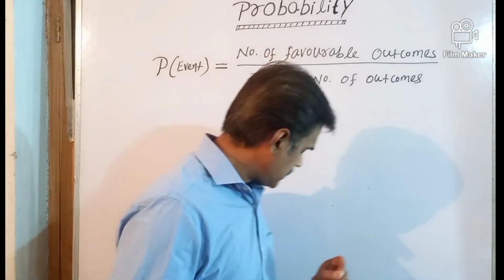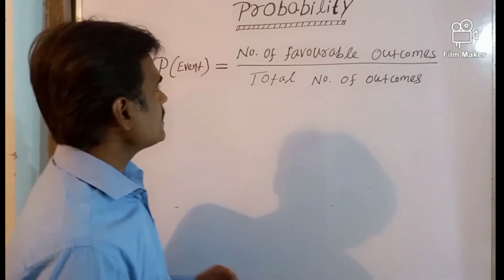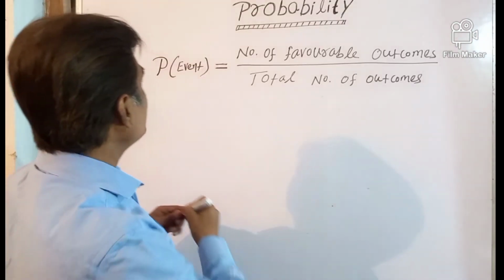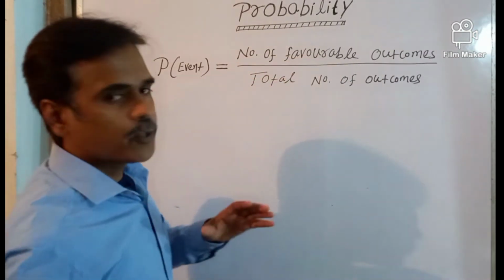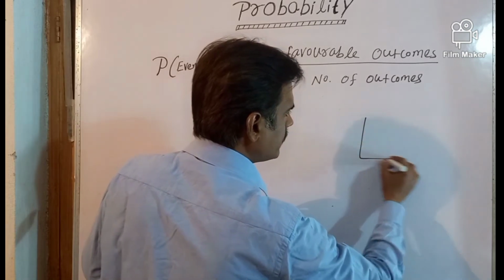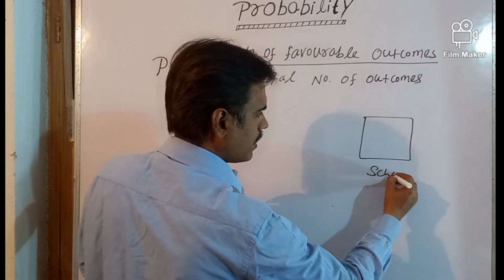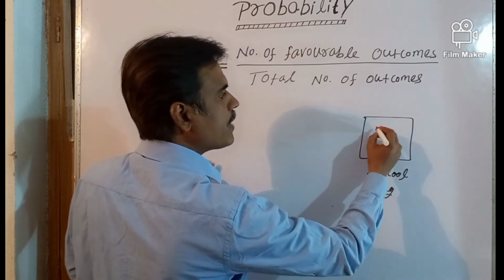Now we should understand probability more clearly by these examples. This is the empirical formula for finding the probability of any event: probability of an event is the number of favorable outcomes divided by the total number of outcomes. Let us take the example of this bag. Suppose this is a school bag that contains five books.